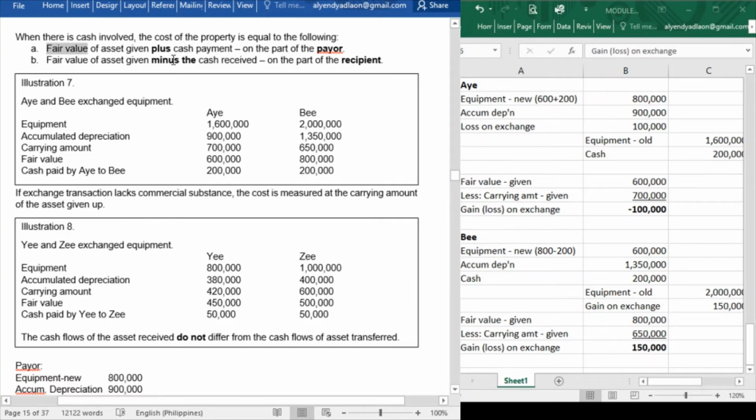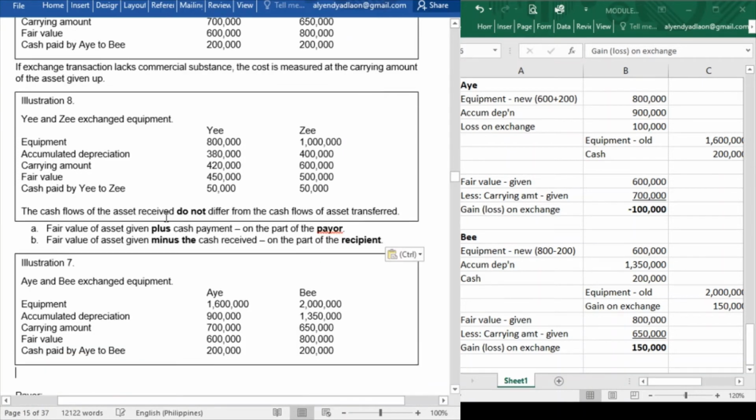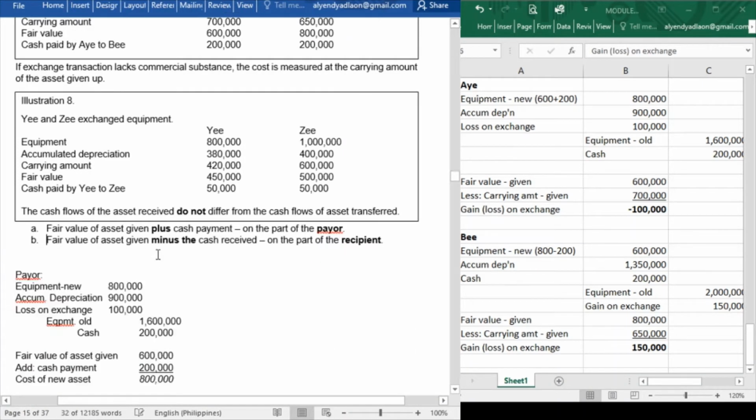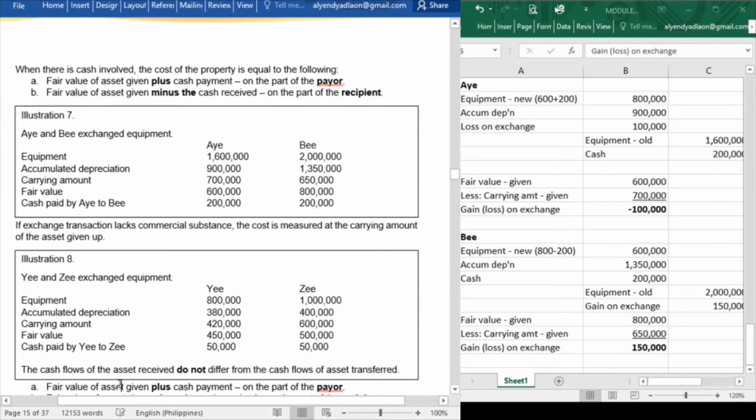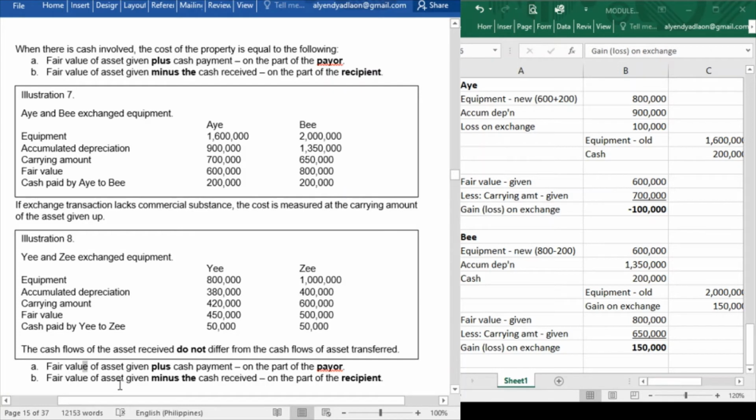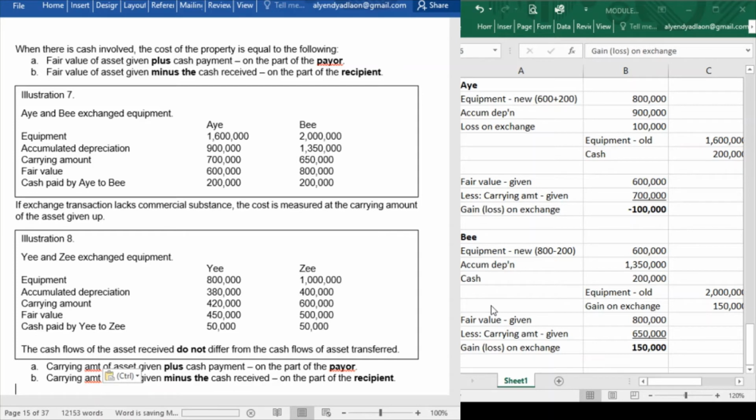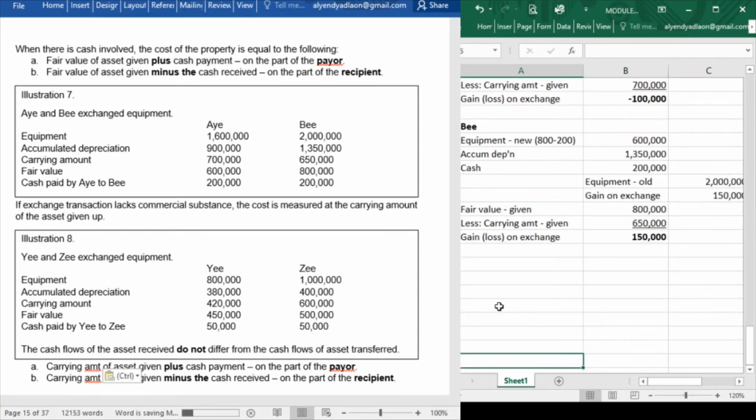Okay, I'm going to copy this one. Carrying amount. Alright, so this is now the carrying amount of the asset given on the part of the payor plus cash payment, and carrying amount of the asset given minus the cash payment on the part of the recipient. Alright, now let's try to answer illustration 8.